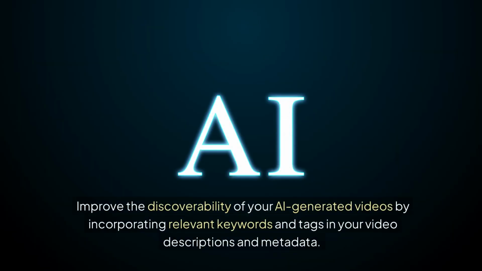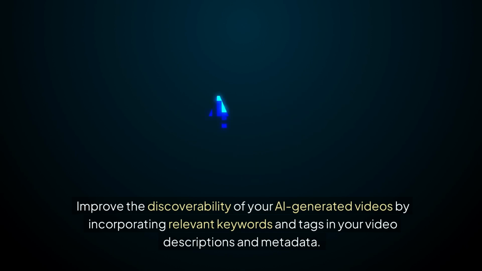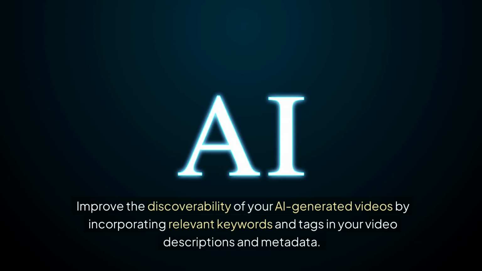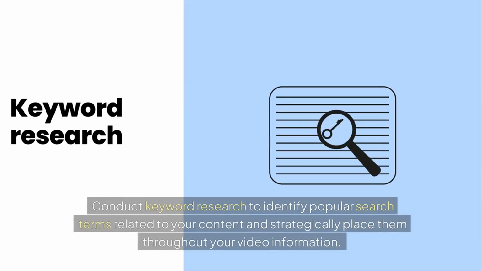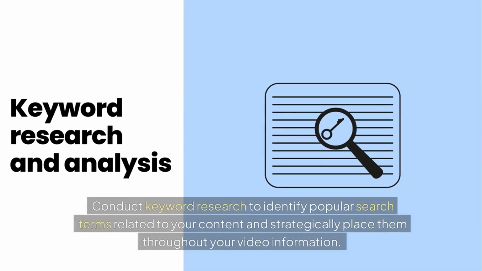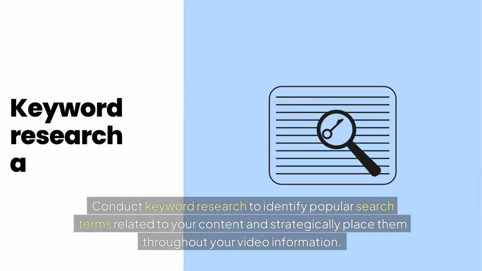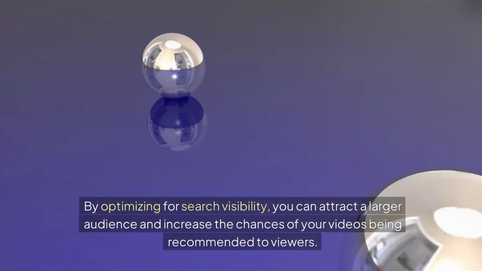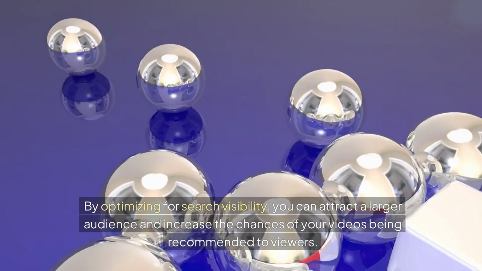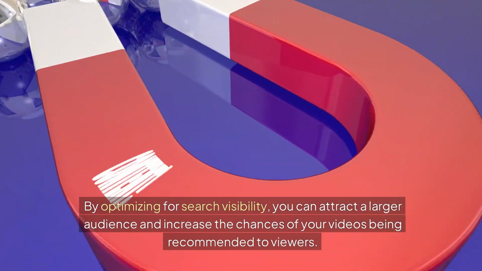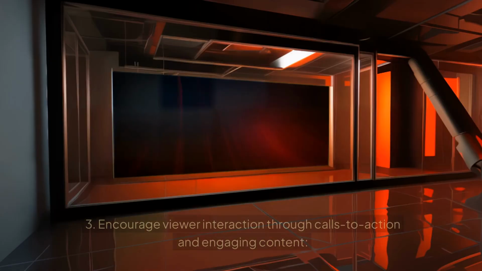2. Incorporate relevant keywords and tags for better search visibility. Improve the discoverability of your AI-generated videos by incorporating relevant keywords and tags in your video descriptions and metadata. Conduct keyword research to identify popular search terms related to your content and strategically place them throughout your video information. By optimizing for search visibility, you can attract a larger audience and increase the chances of your videos being recommended to viewers.